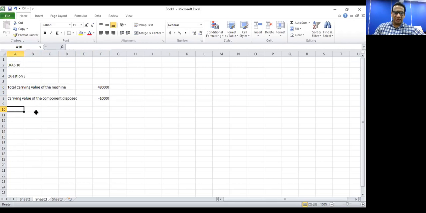and then you add back the carrying value of the new item, which is 40,000 rupees.